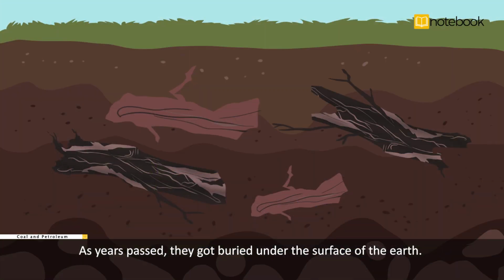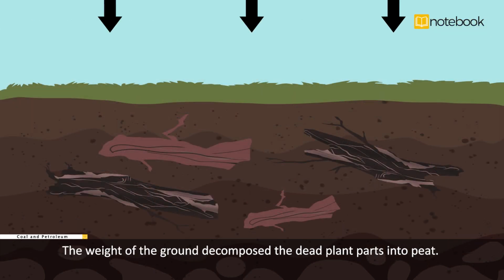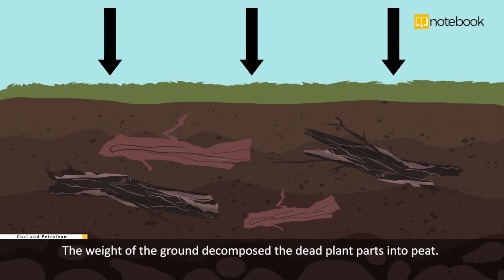As years passed, they got buried under the surface of the earth. More and more soil got deposited on the surface over time, which caused more compression. The weight of the ground decomposed the dead plant parts into peat.